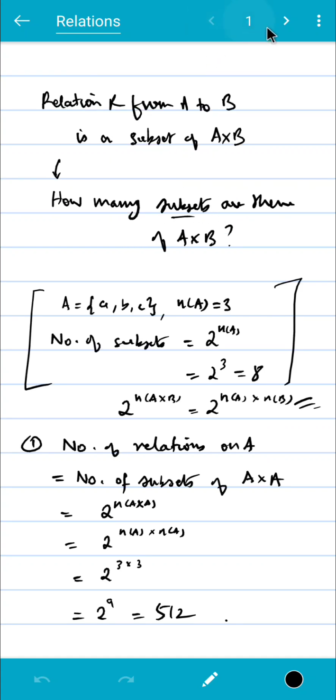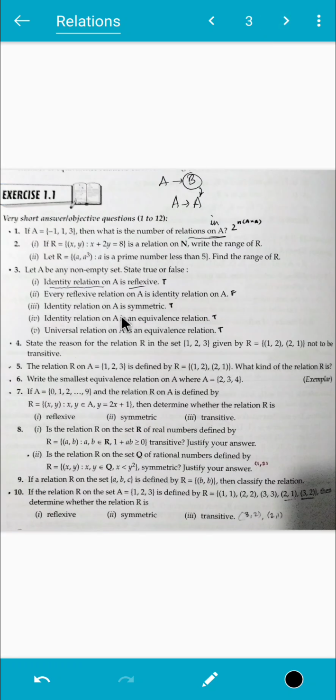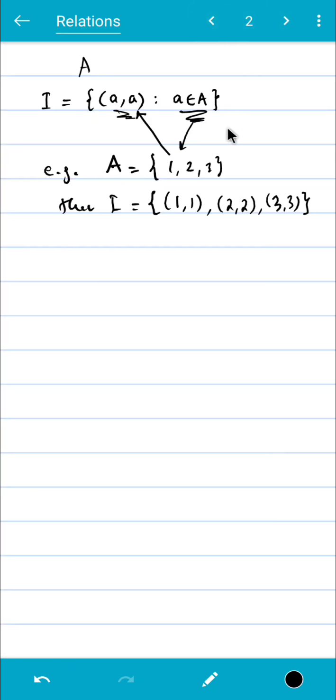Now it says here that the identity relation is reflexive. So is it reflexive? Now we know the condition for reflexivity is (a, a) belongs to R for every a belongs to A. Is that true in this case? Yes, it is. You have 1 1, you have 2 2, and you have 3 3. So this is reflexive. So the first answer is true.